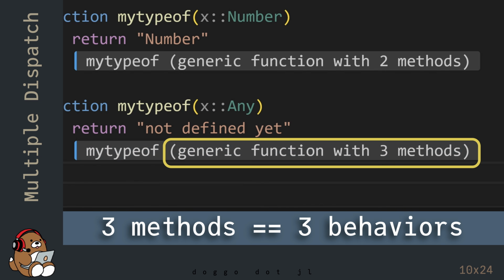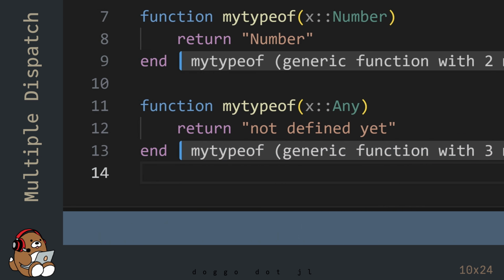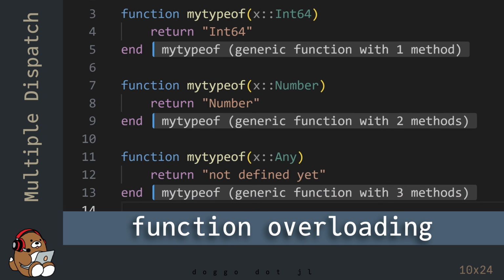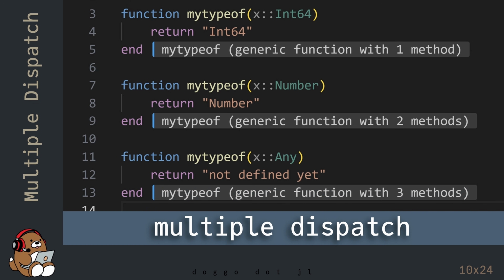So three possible behaviors for this function, depending on the data type of the argument. In other programming languages, reusing a function name while using different data types for the arguments in the function definition is called function overloading. But the term function overloading is often confused with the term multiple dispatch. But they're not the same thing.